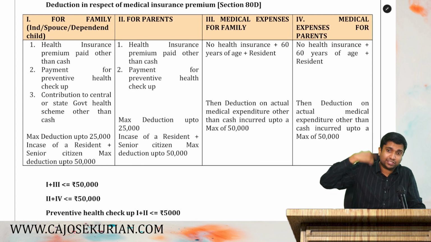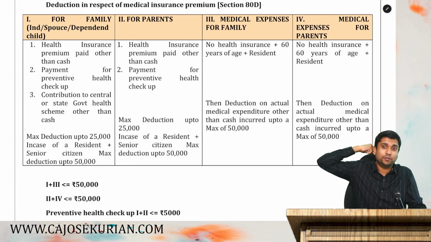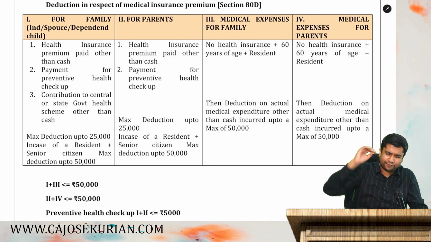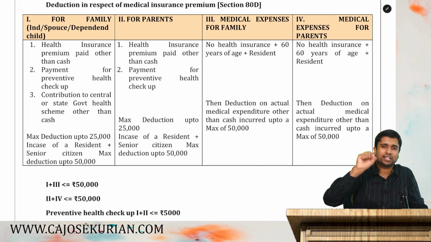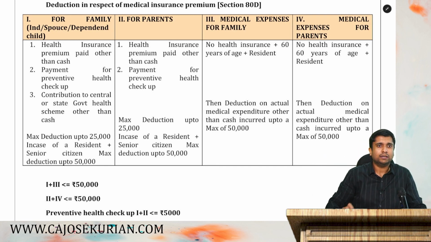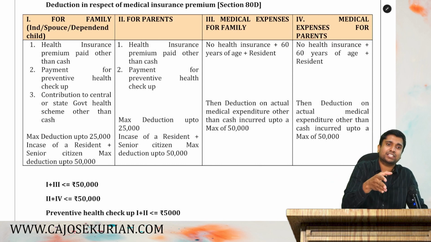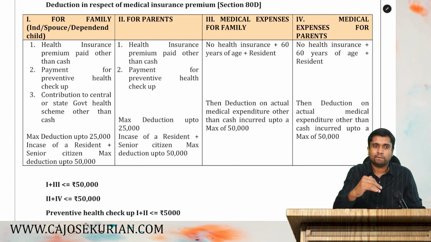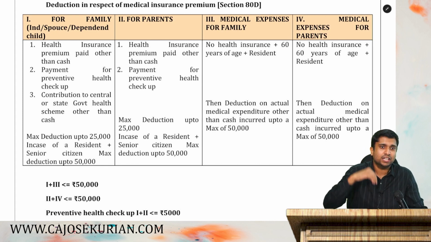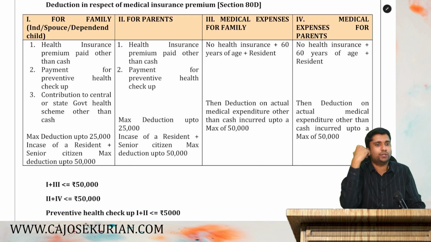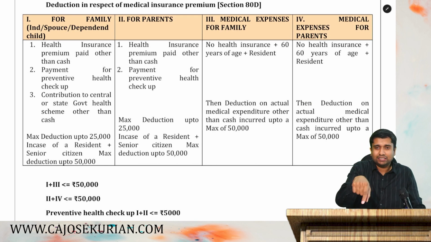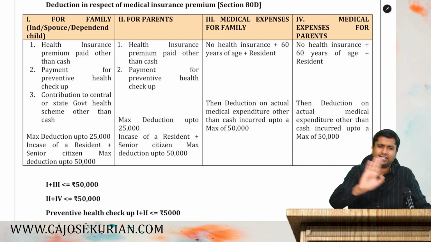When I was a student earlier, during my finals, I found it very difficult to memorize all the conditions under 80D. Because the department says subject to these conditions, the maximum deduction under 80D is allowable. They are not saying how much you can take. They are saying subject to all these conditions, whatever you can take, you take. And in different circumstances, the limit also changes. So it is very, very confusing.